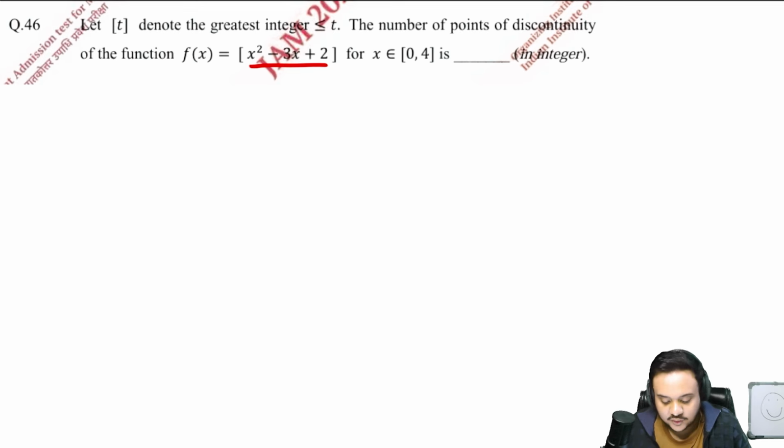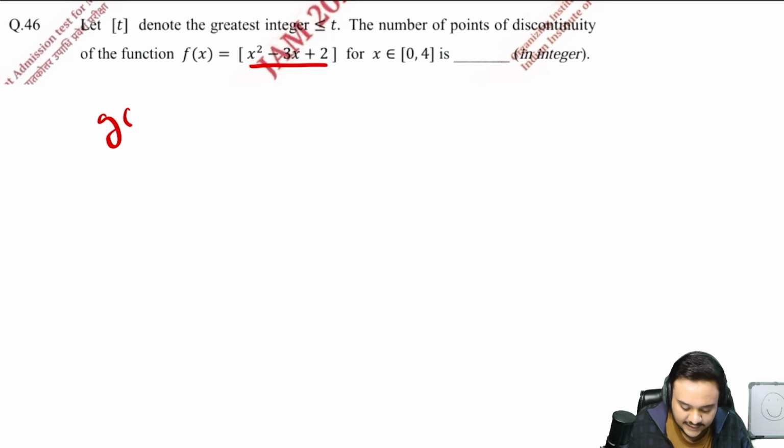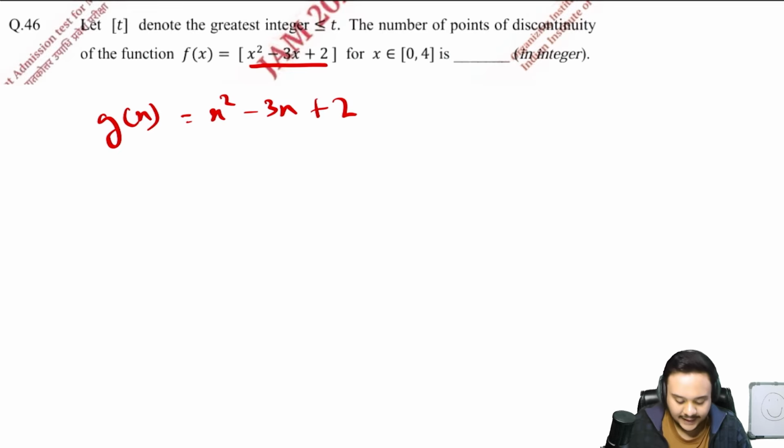So for that, the first thing that we are going to do is find the minimum and maximum value of the expression inside of this bracket. So let us write that g(x) is the value inside of the bracket, x square minus 3x plus 2. Okay, and if you just take the bracket, this becomes f(x), right? So to find out how many integer values this function g(x) is going to take, we need the minimum and maximum value of this. How do you find that?